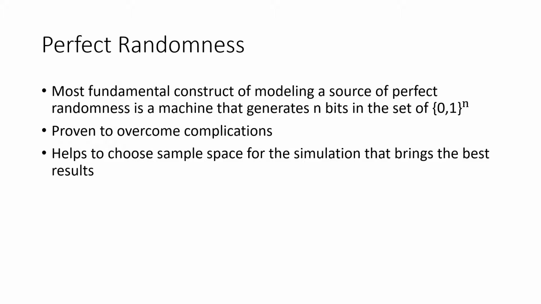Random statistical sampling is a common way to avoid bias in deductions. Sample space is usually taken as small as possible. It is crucial to cover homogeneously different parameters of the underlying set with as few instances as possible. Even many parameters aren't easily accessible, which in fact disallows proper selecting of the best sample space. However, perfect randomness is proven to overcome this complication. It also helps to choose sample space for the simulation that brings the best results.